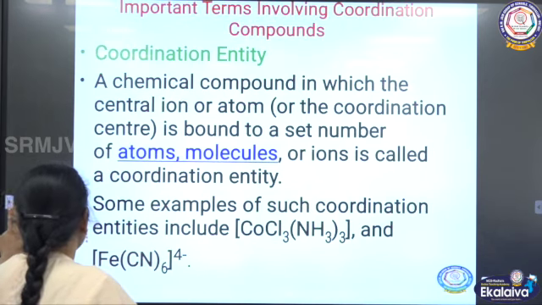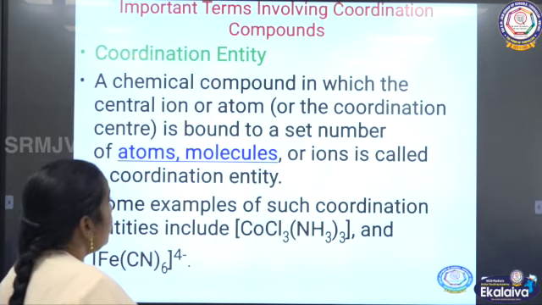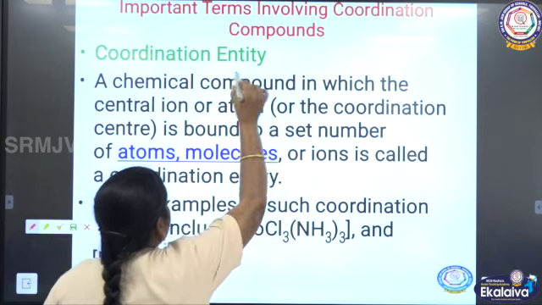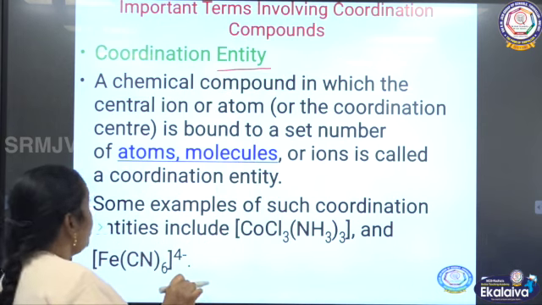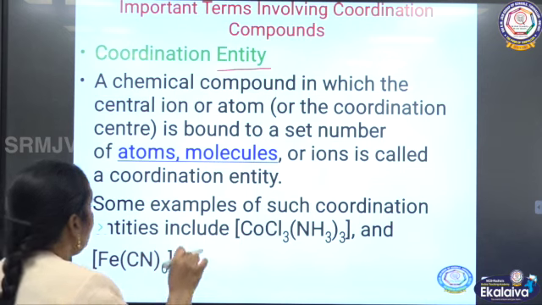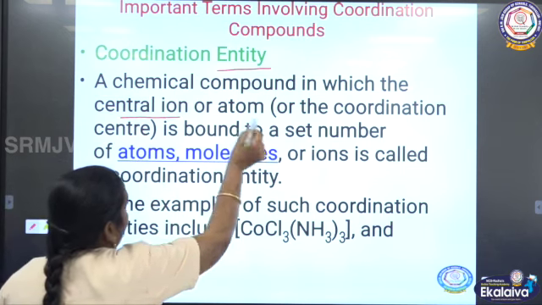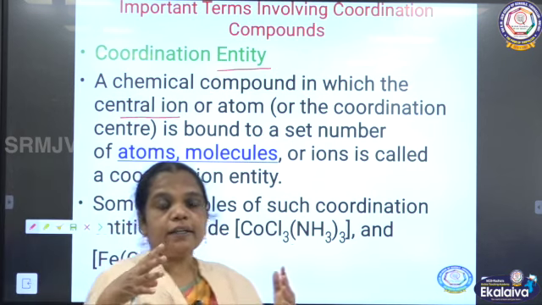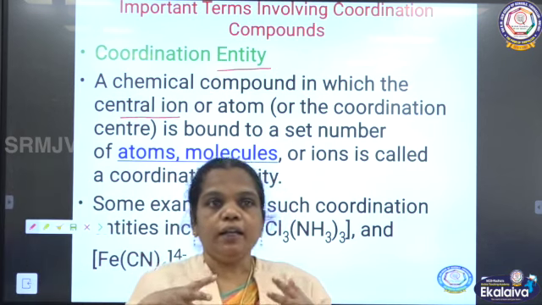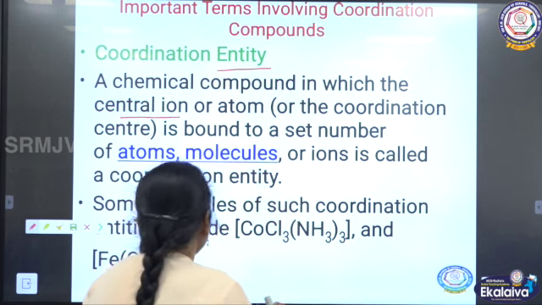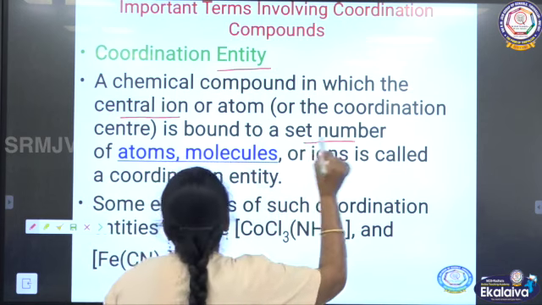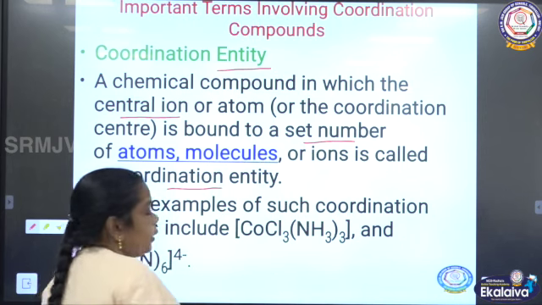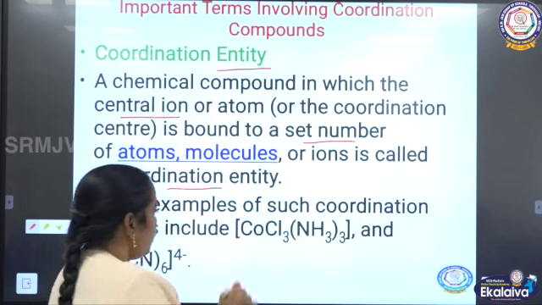So the important terms. Now we are going to learn the important terms involved in the coordination compound. One is the coordination entity. The coordination entity is nothing but the compound in which the central ion or atom is bound with, or coordinated to, a set of atoms, molecules or ions. So only the central metal ion has a bond with the ligands. This is called what? Coordination entity.